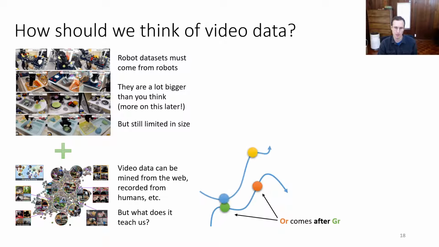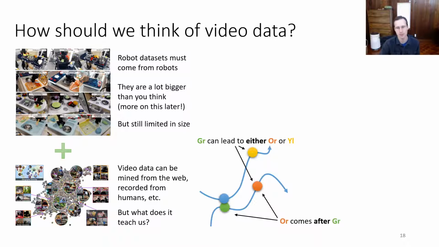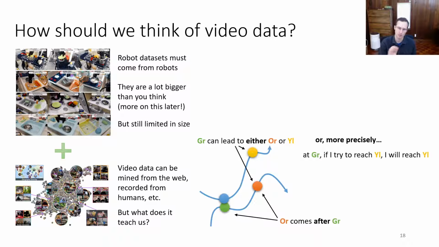That's pretty natural. But imagine that you see another trajectory that goes to a state blue that is similar to green, but then afterwards reaches a very different state, yellow. Well, in this case, you can figure out that green and blue are similar, so you ought to be able to infer that green can lead to either orange or yellow. In particular, if you assume that any variability in the video is controllable, meaning that there's not a lot of stochasticity, which is not really a true assumption, but it's reasonable in many cases, then you could figure out that if you are at green and you try to reach yellow, you will likely succeed, because you've seen examples that reach yellow from other similar states, namely blue. So this is a kind of counterfactual knowledge. It's saying that if you were at green and you were trying to reach yellow, you would probably succeed.